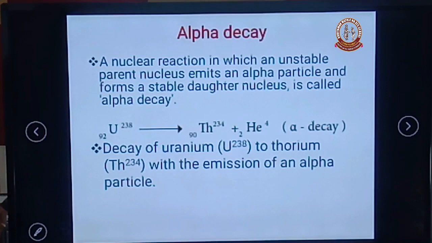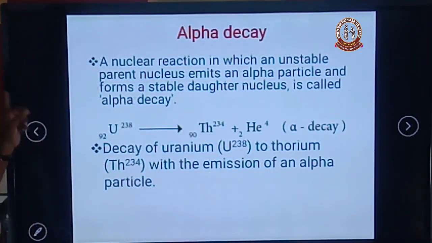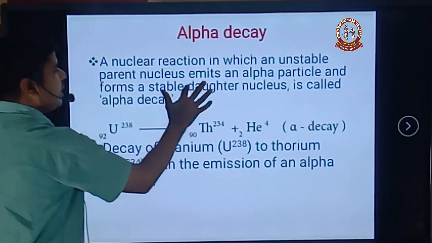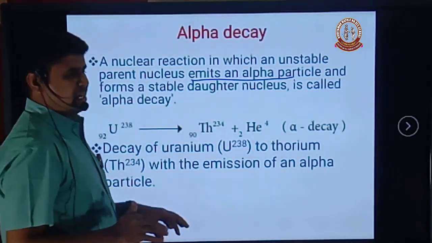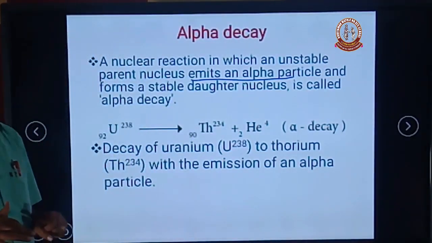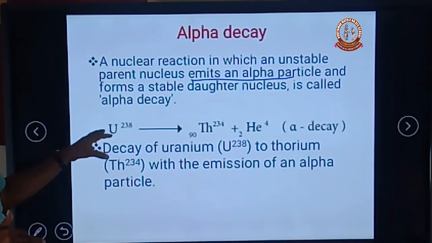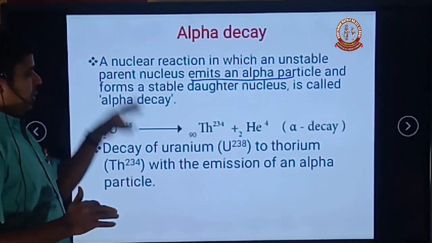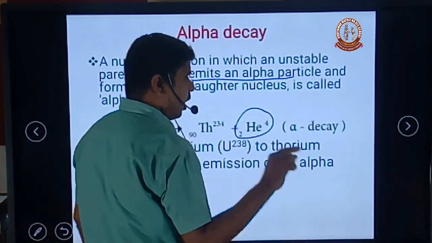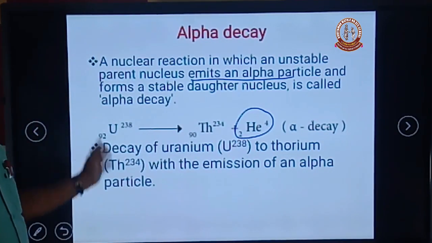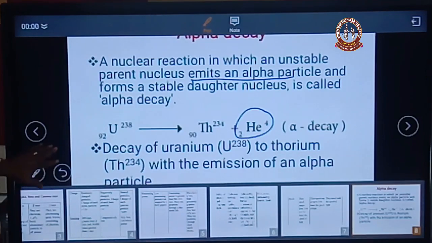In a nuclear reaction, when the unstable parent nucleus emits an alpha particle to form a stable daughter nucleus, it is called alpha decay. For example, uranium-238 is an unstable parent nucleus. It emits an alpha particle to form the stable daughter nucleus thorium-234.